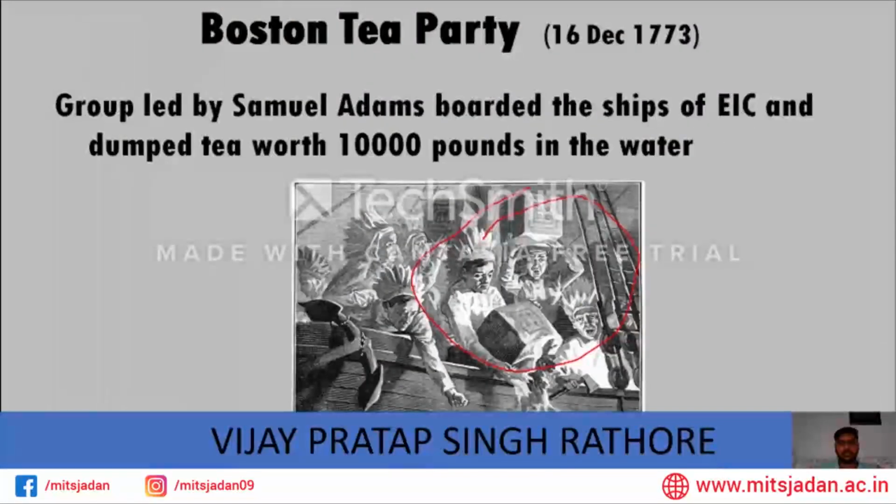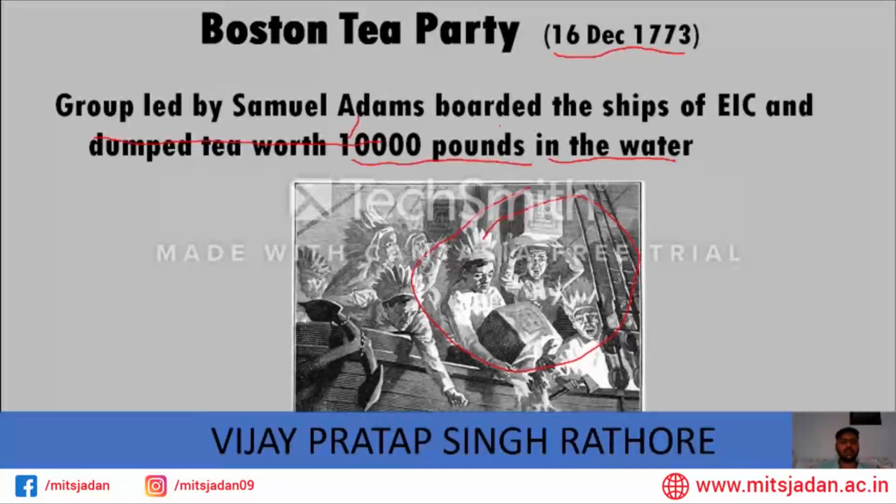Look here, one of these men was Samuel Adams. So the group led by Samuel Adams boarded the ship of the East India Company and dumped tea worth 10,000 pounds in the water. 10,000 pounds does not look big at this time, but at that time it was huge. This event happened on 16 December 1773.